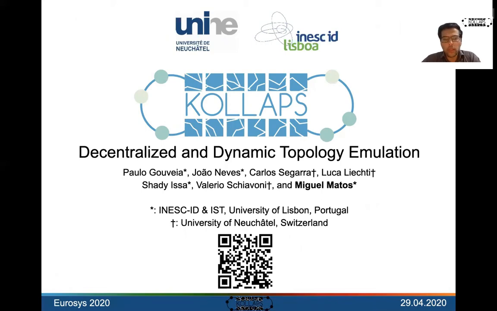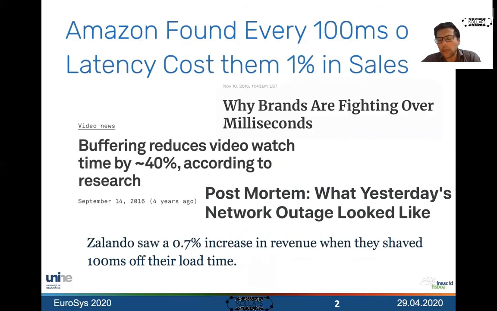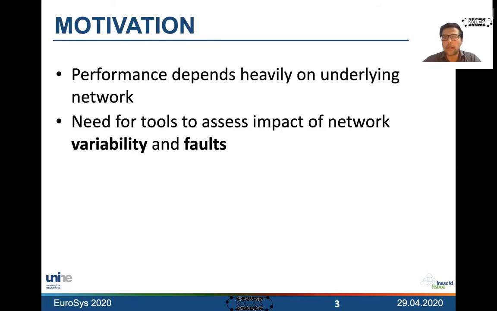Hello, allow me to briefly introduce Kollaps, a decentralized and dynamic topology emulation tool, which is the result of joint work between researchers from the University of Lisbon in Portugal and the University of Neuchâtel in Switzerland. As a developer of distributed applications, you certainly know that the network has a big impact on application behavior and performance.